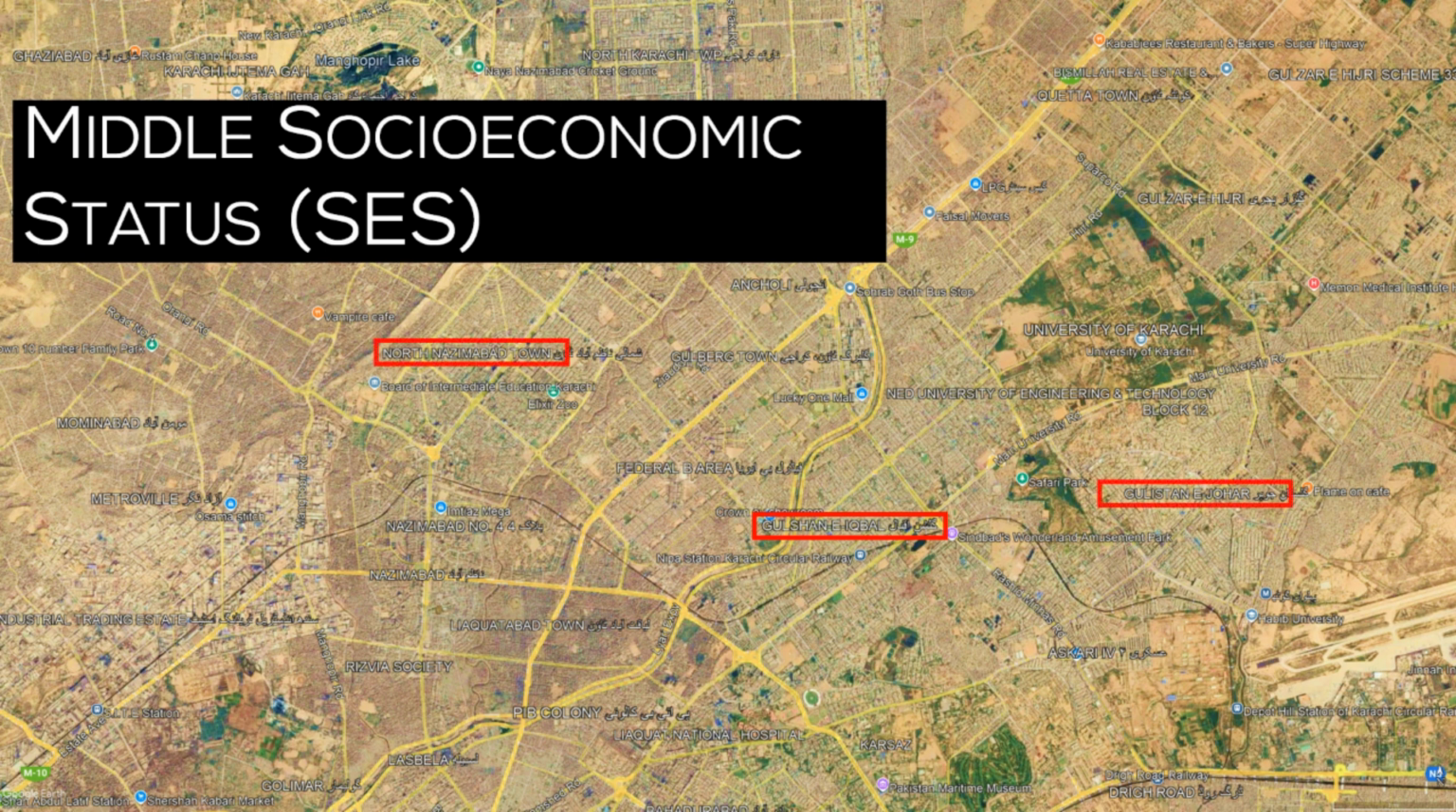North Nazimabad and Gulistan-e-Johar also show a mix of housing types and densities, indicating a range of socioeconomic classes, but the presence of commercial establishments and relatively organized streets points towards a significant middle-class presence. FB area exhibits a mix of planned and unplanned areas. Some sections have well-maintained buildings and infrastructure, suggesting a middle-class presence.